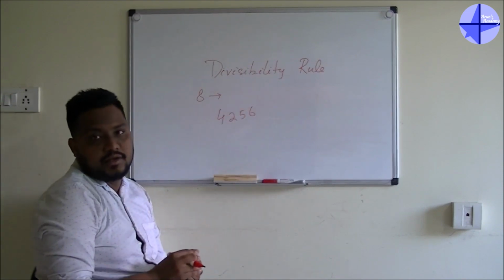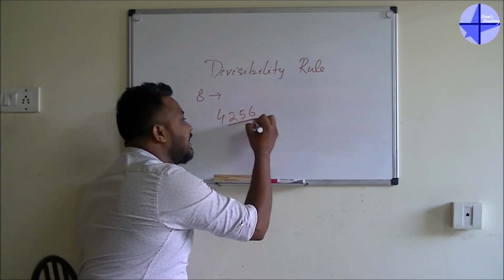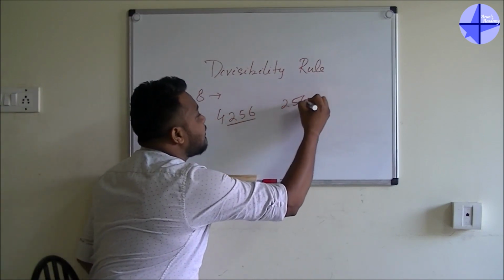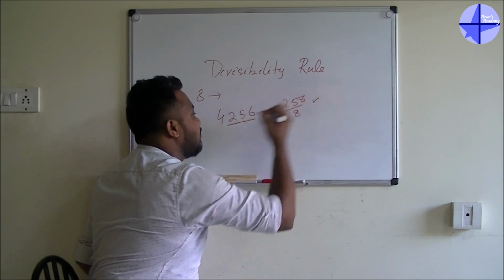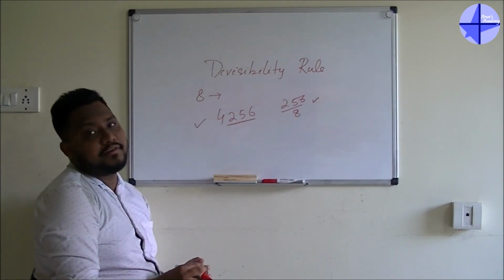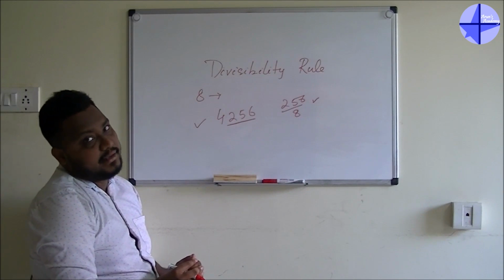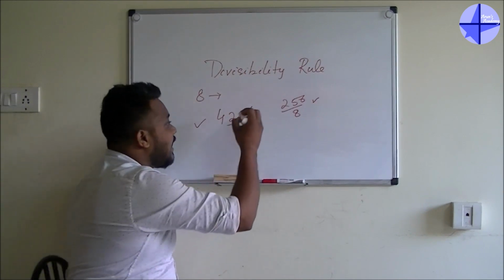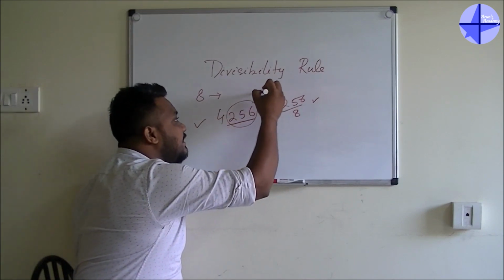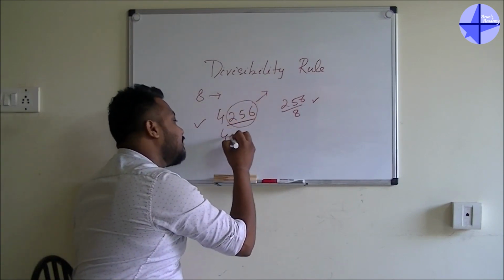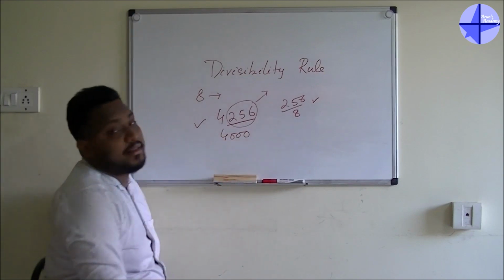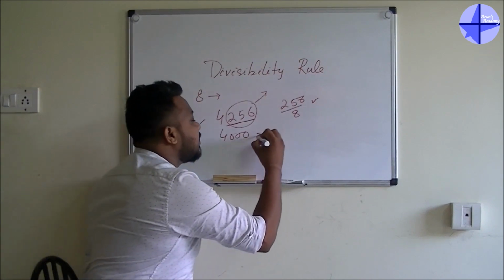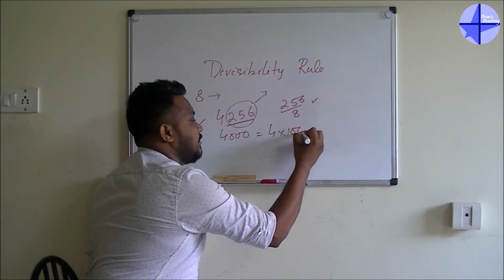The example is 4256. I will check the last 3 digits. 256 divided by 8 is possible, so 4256 is also divisible by 8. Now one common question will come: sir, why are you taking the last 3 digits? Guys, if I take the 3 digits out, I am remaining with a multiple of 1000. Here I am getting 4000, so I can write this as 4 into 1000.